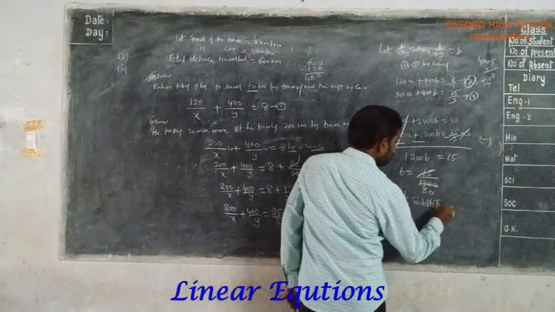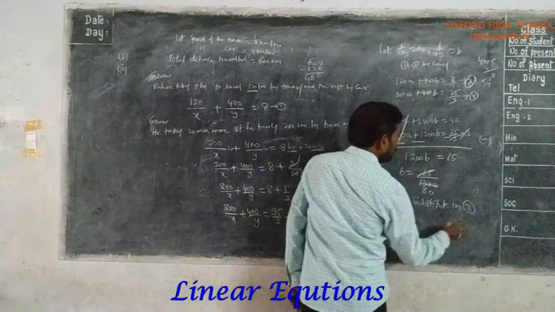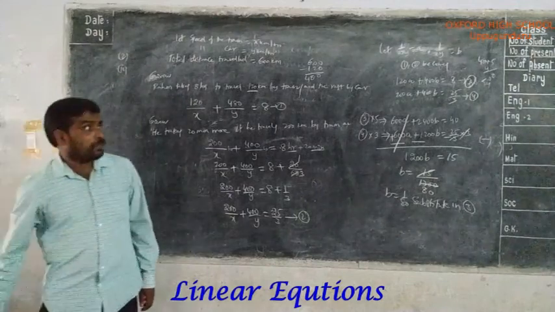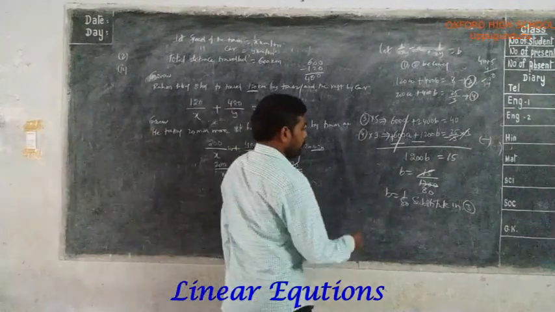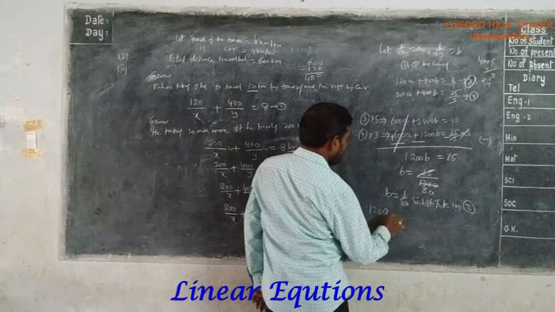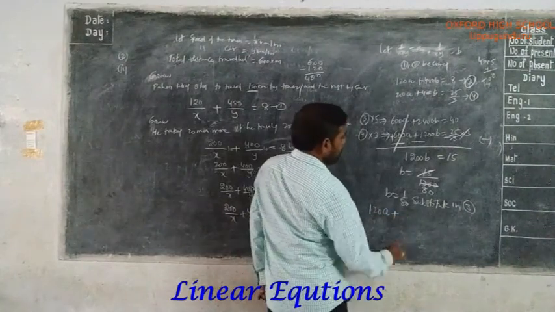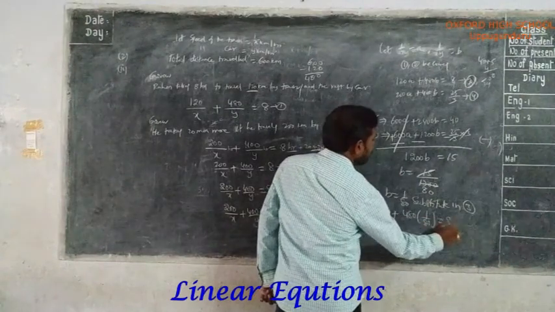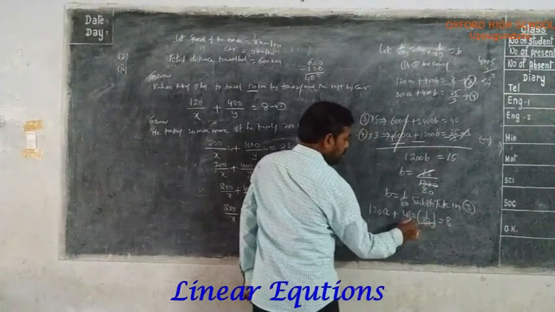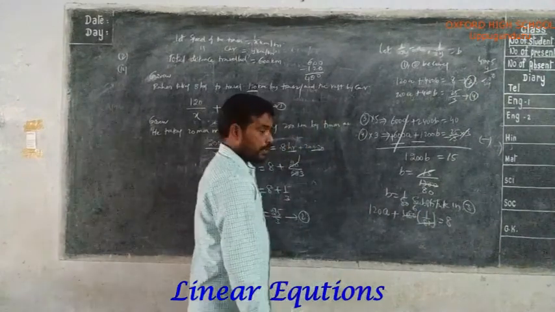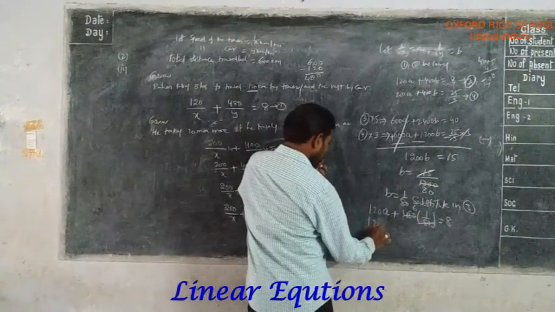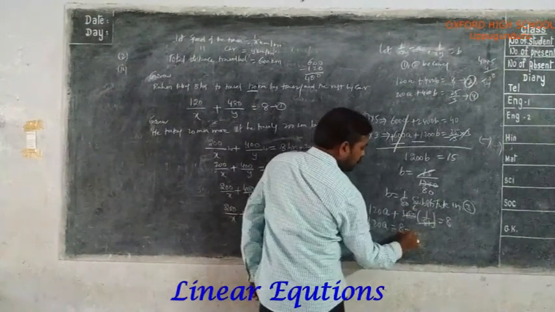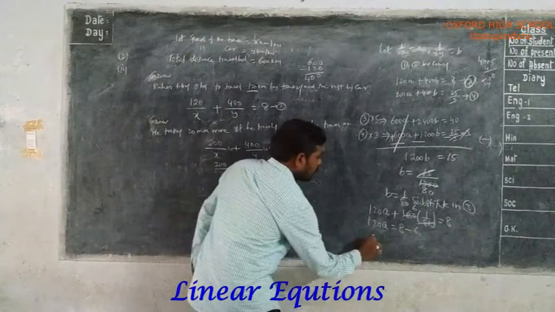Substitute this value in equation 3 or 4. I am substituting this in equation 3. So in equation 3, 120a plus 480 into the b value, which is 1 by 80, equals 8. 80 sixes are 480, so 120a plus 6 equals 8. Transposing this 6 to the right side, it becomes 8 minus 6.